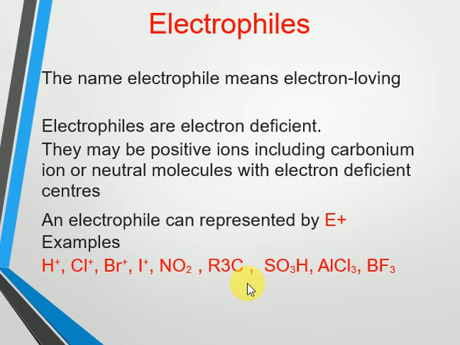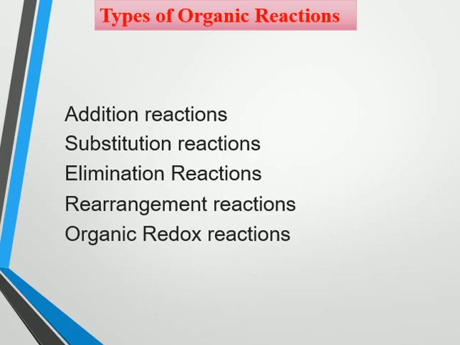ions containing positive charge like H plus, Cl plus, Br plus, iodine plus, nitro, and some neutral molecules like Lewis acids, aluminum chloride and boron trifluoride. Coming to the types of organic reactions, there are many different kinds like addition, substitution, elimination, rearrangement, and oxidation reduction reactions, which are known as organic redox reactions. One by one we will discuss all these different reactions.